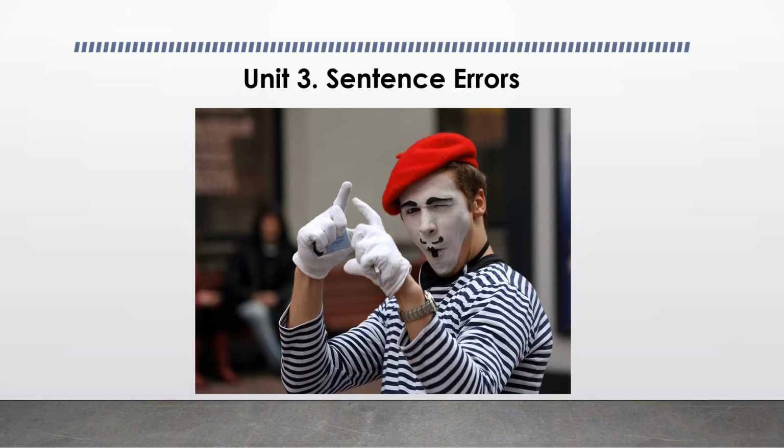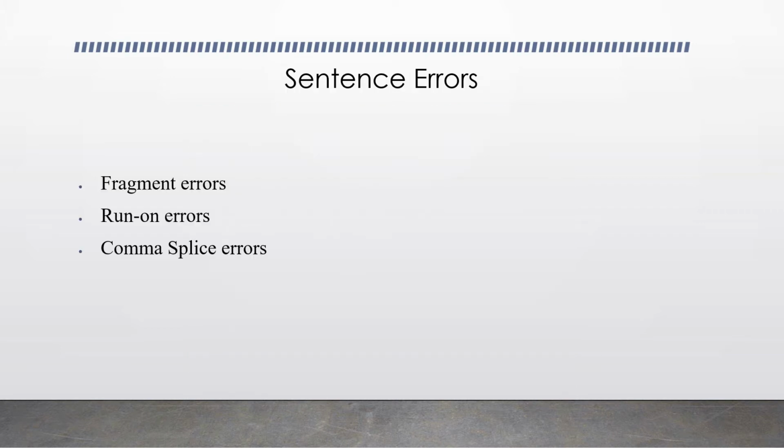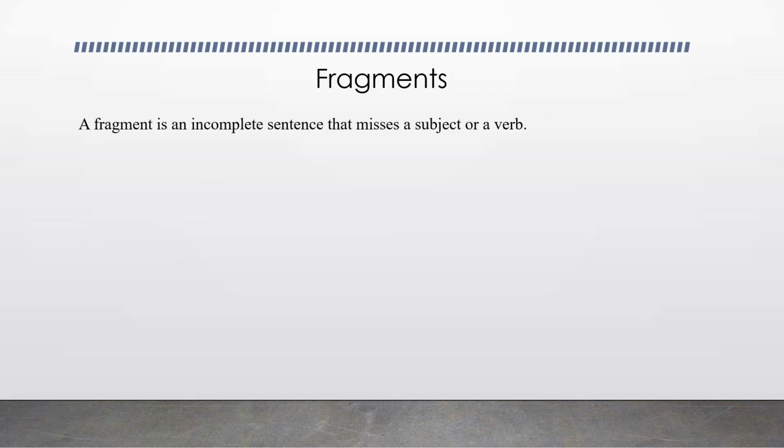This unit is on sentence errors, and it's a review of the unit or video on types of sentences. In this unit, we'll talk about 3 sentence errors: fragment, run-ons, and comma splice. A fragment is an incomplete sentence that misses either a subject or a verb.